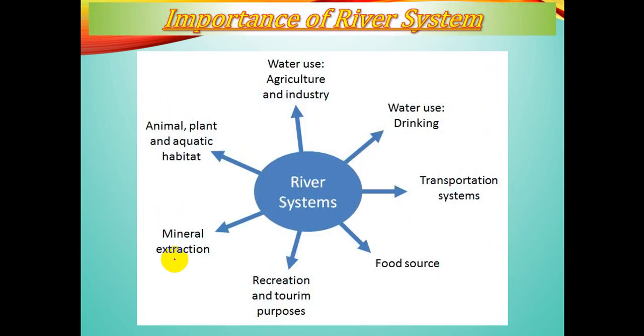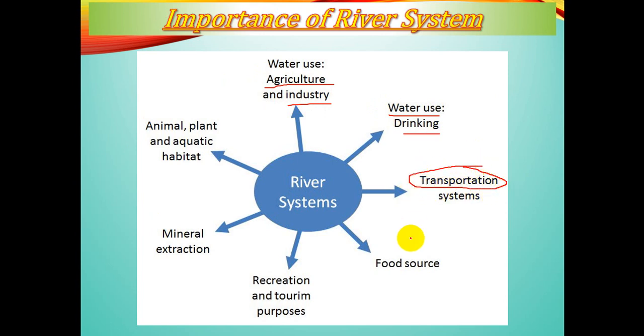Now let us move to the next topic, that is, we studied about river. Now let's see what is the importance of river system. Now, river system, obviously, supplies water for agriculture and industry, for domestic purposes, for drinking. Even we use the water of river system for transportation, that is inland transportation.